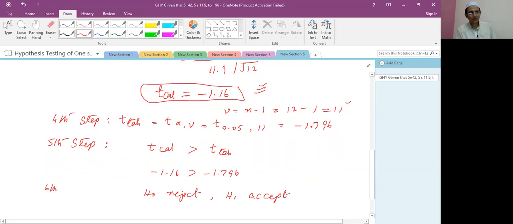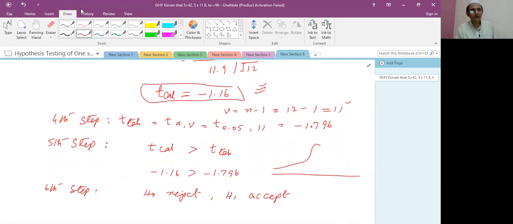In the sixth step, we draw a sketch for the one tail or two tail test.